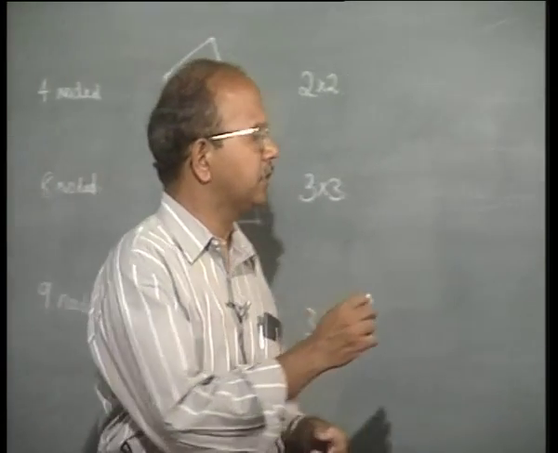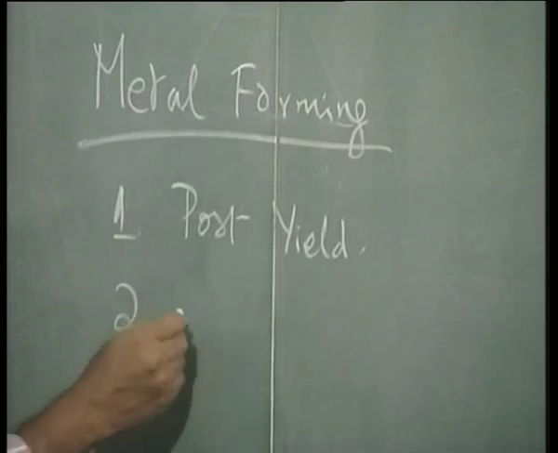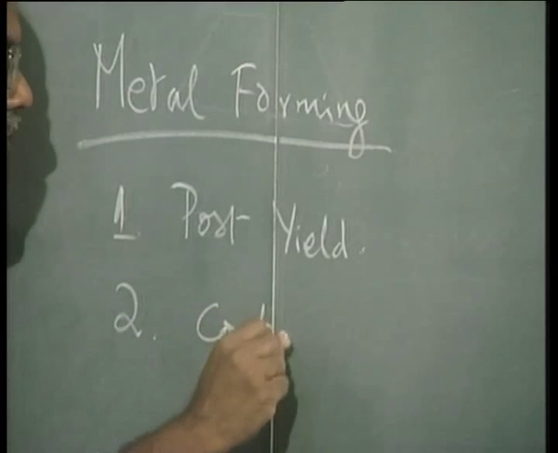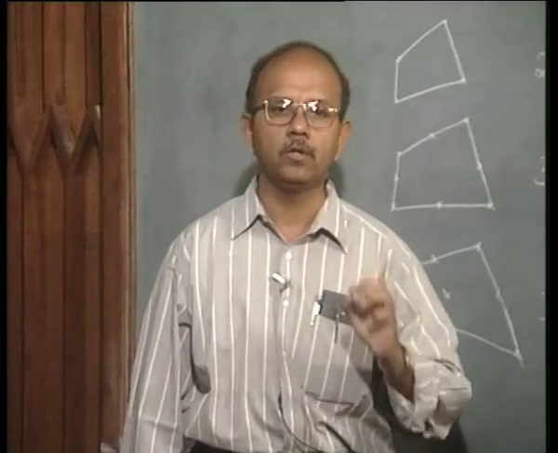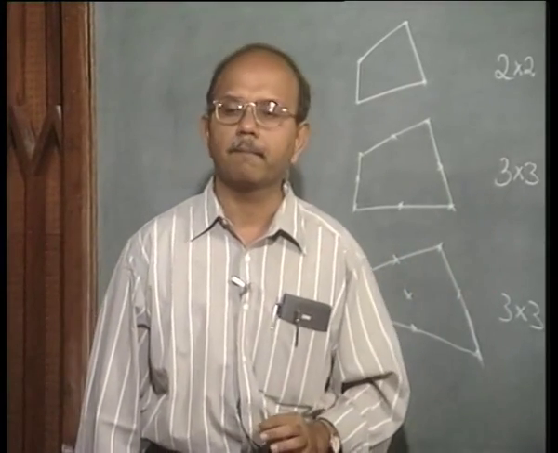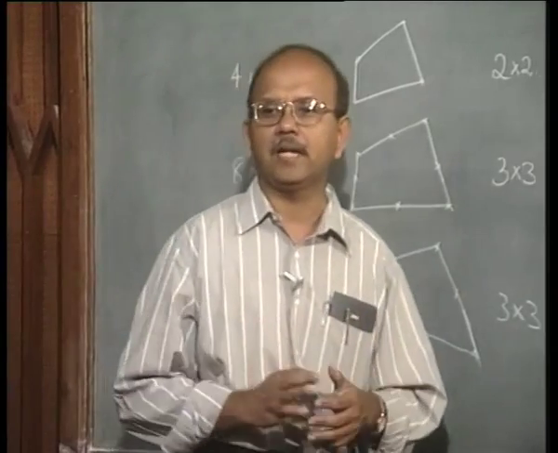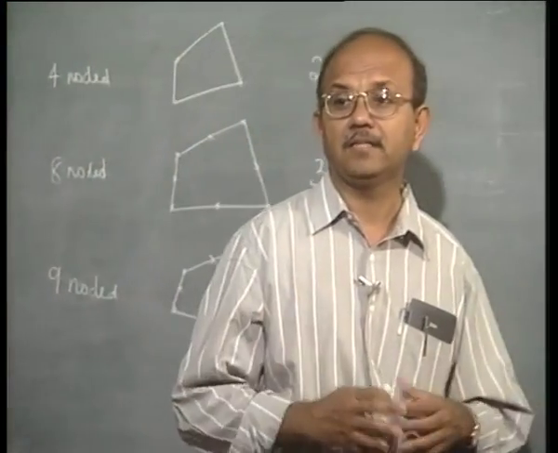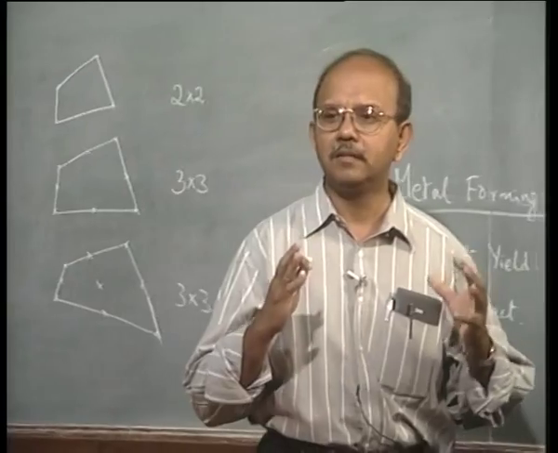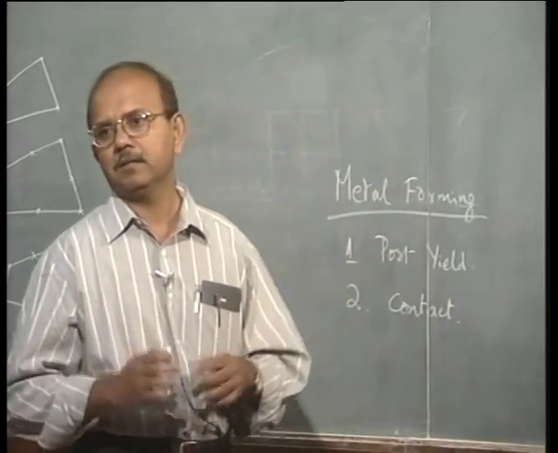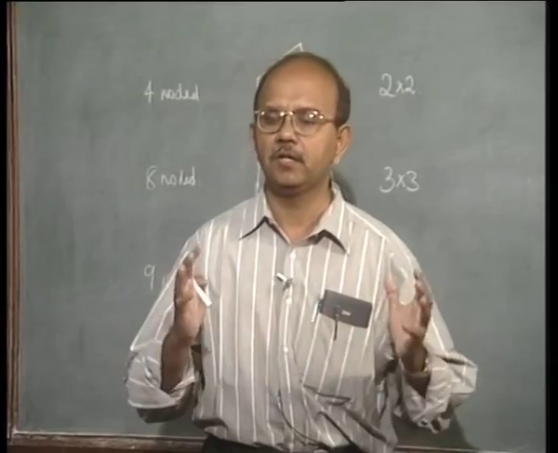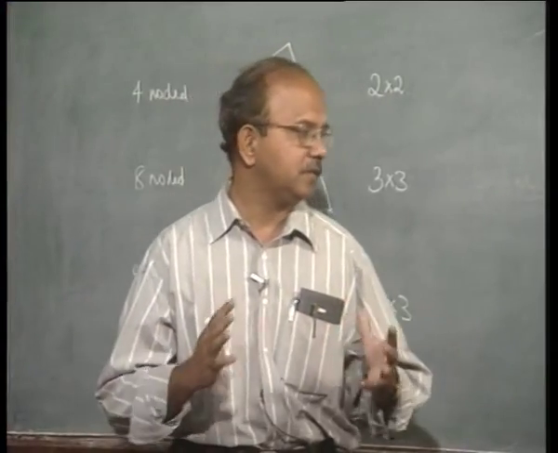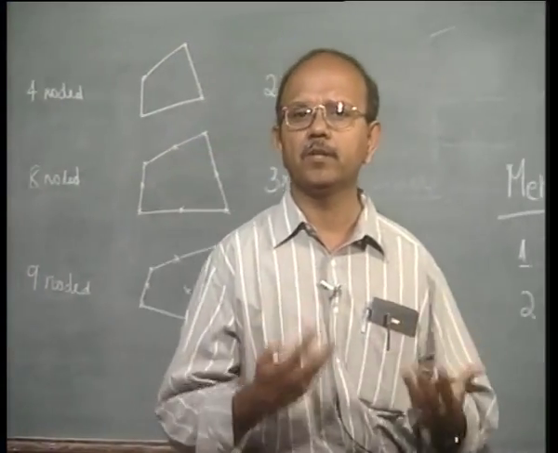The second important thing that we should know is what is called contact. In other words, we should understand contact, say for example between the die and the stock, or the material which you are forming, the punch and the stock. These contact conditions become very important.